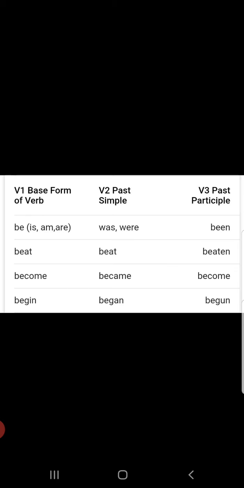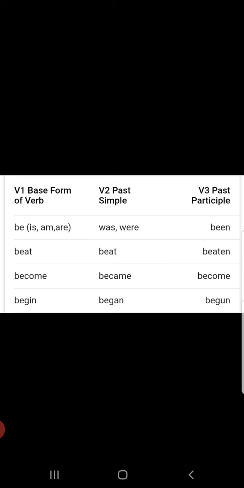First form is BEB. In brackets, forms of be are given: is, am, are. Yes, I am a teacher. I is the subject. What is this am? Am is nothing but the base form of the verb. Understood? Am is a verb. Always remember this. BEB, its forms are is, am, are, which are in simple present.